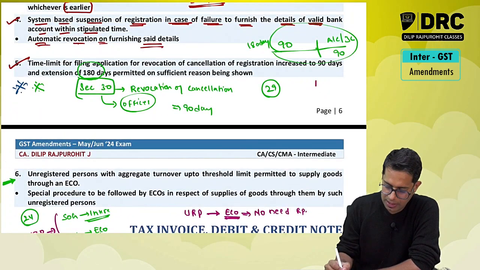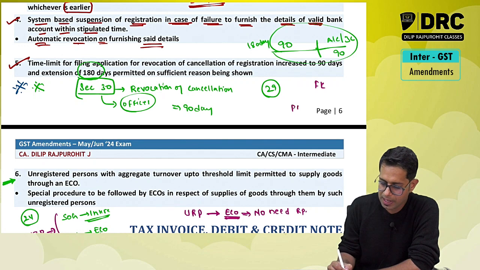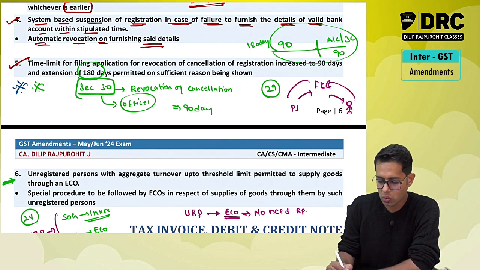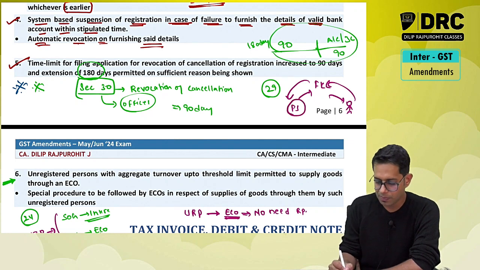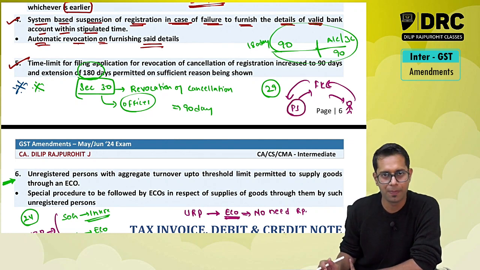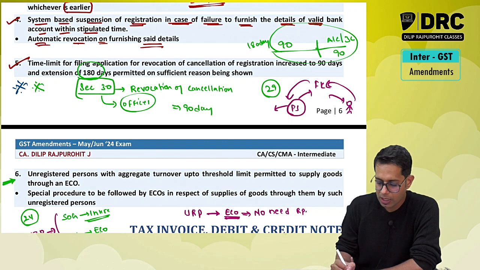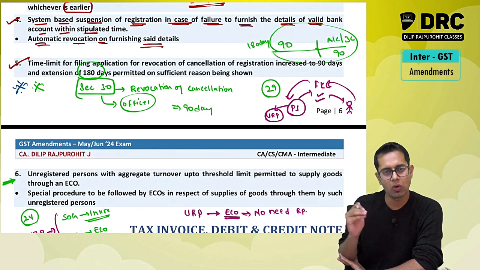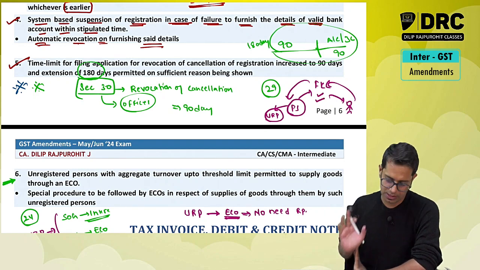Meaning there is Flipkart. Priya Sarees is supplying goods through Flipkart to a customer. Now payment is also routed through Flipkart only. In this case, Priya Sarees was required to take registration compulsorily. Now lawmakers are telling, if Priya Sarees is an unregistered person, if Priya Sarees is not a registered person, then also it can supply the goods through Flipkart or an e-commerce operator without taking any registration.